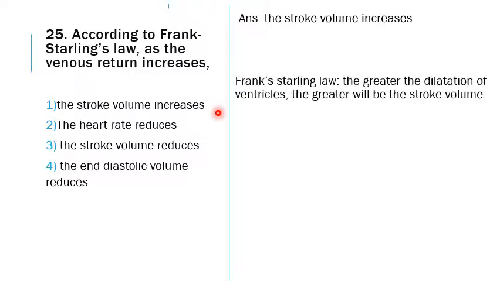They are directly proportional. What does Frank Starling's law state? It states that the greater the dilatation or expansion of the ventricles during the diastole, the greater will be the amount of blood pumped per beat, which is the stroke volume.